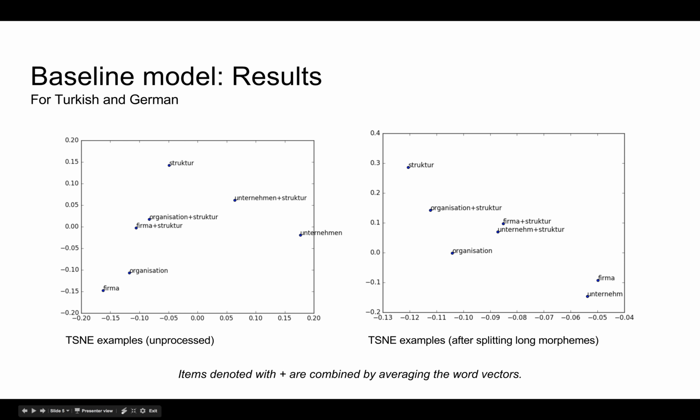The German words Organisationsstruktur and Firmenstruktur, meaning organizational structure and company structure, are regular words that are still too infrequent to give good co-occurrence statistics in GloVe. We can see that by decoupling these words into underlying morphemes, we seem to unlock some desirable structure. After splitting the morphemes, Firma and Unternehmen, which are both synonyms for company in German, are closer together than Organisation, and Organisation is closer to its meaning as structure.